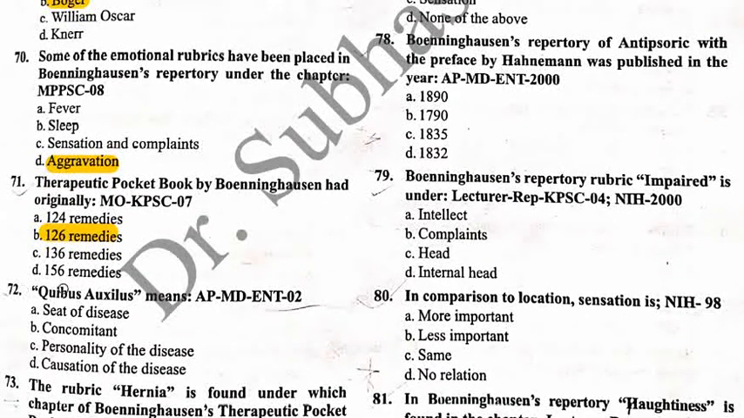Okay. Next, 72. Causa auxiliaris. Option A, seat of the disease; option B, concomitant; option C, personality of the disease; and option D, causation of the disease. That means the correct answer is concomitant, that is, causa auxiliaris is the concomitant. I already told you in the last video.